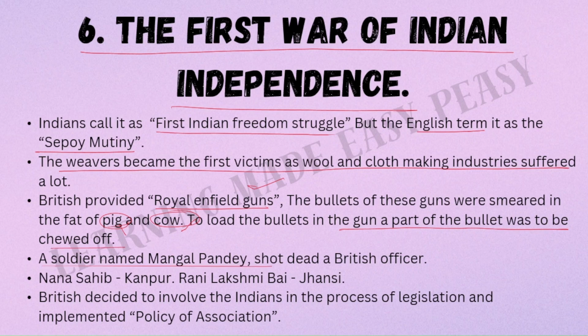A soldier named Mangal Pandey shot dead a British officer. Nana Sahib revolted against the British from Kanpur. Rani Lakshmi Bai revolted against the British from Jhansi. The places from which certain great personalities revolted against the British is very important. So please remember who revolted from where. Nana Sahib revolted from Kanpur, and Rani Lakshmi Bai revolted from Jhansi. Then the British decided to involve the Indians in the process of legislation and implemented the policy of association.